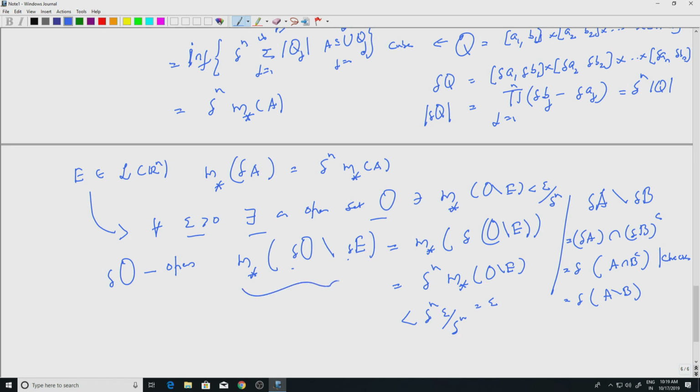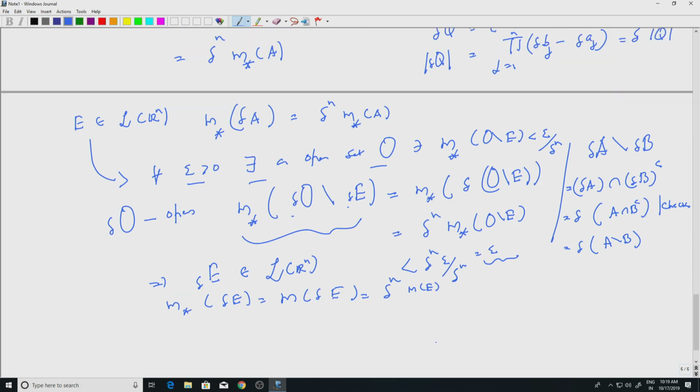So this inequality implies that delta times E is measurable, and of course, if it is measurable, then we know that m star of delta E, which is actually m of delta E, equals delta to the n times m of E. This we know, because that is a property of m star. So that proves this result.